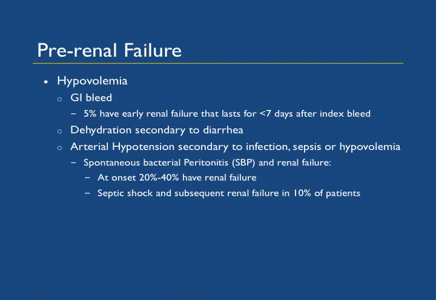Hypovolemia is one of the most common causes of prerenal failure. In patients who present with GI bleed, 5% have early renal failure that lasts for less than 7 days after the index bleed. Dehydration secondary to diarrhea can also result in hypovolemia. Then again, arterial hypotension secondary to infection or sepsis can result in prerenal failure. Patients with spontaneous bacterial peritonitis, at the onset, 20 to 40% have renal failure, and subsequently septic shock and renal failure develop in 10% of patients.